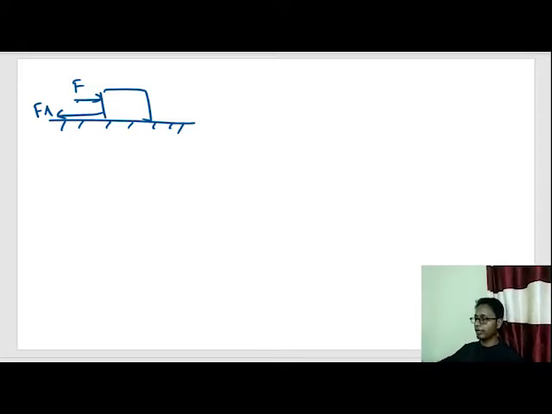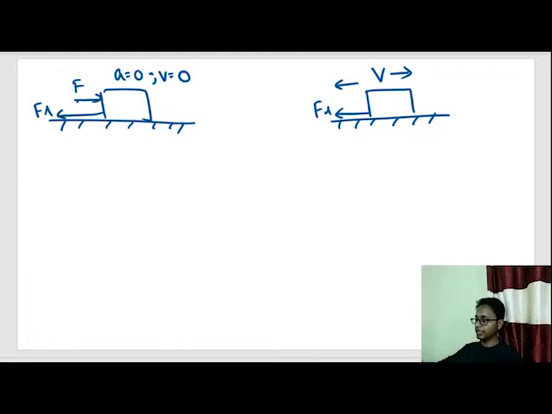And out here, the body was already moving with some velocity, and after a certain time, it stopped because of a friction force. Acceleration out here is equal to 0, velocity out here is equal to 0. Out here velocity is in this direction and acceleration is in this direction because of friction force.